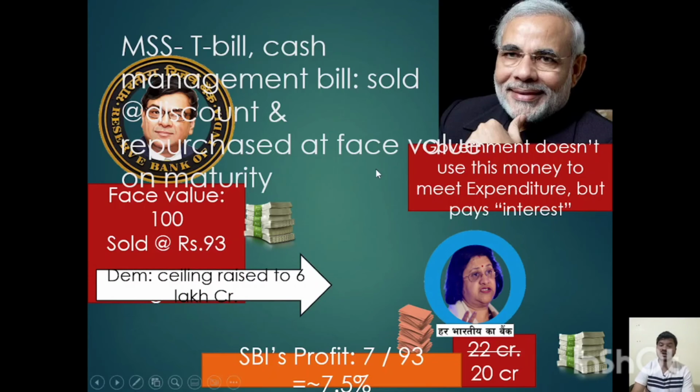During demonetization, as the money deposits with the banks increased, the withdrawal of money by the public was capped to some extent. Only 15,000 you have to take in this week, 20,000 you have to take, like that. There was a ceiling to withdraw the money, but deposits were heavy. So to absorb that money from the market, the government has given an exception to issue not just 30,000 crore rupees. It has given permission to issue MSS, Market Stabilization Scheme government securities, up to 6 lakh crore rupees.